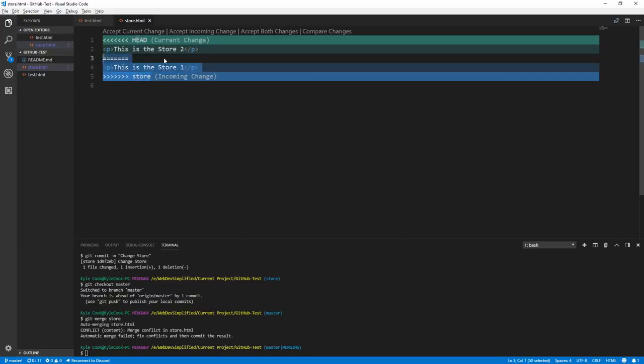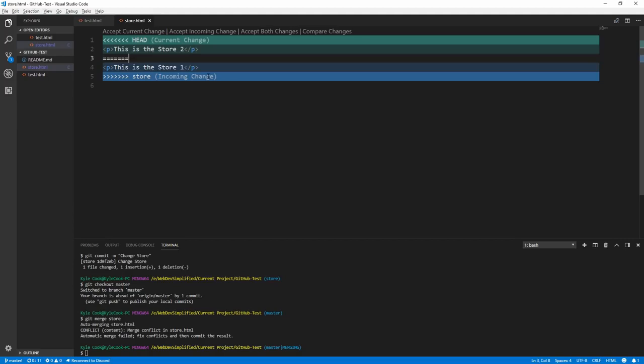And it's telling us that Git is not smart enough to know which change it wants to add in. It is saying that we need to figure out which change should be saved. So all you need to do in order to decide on what change is going to be made is look at it and say, oh, okay, well, we want this is the store 2.